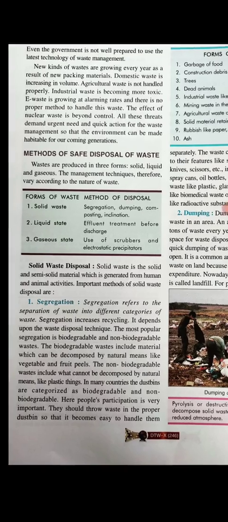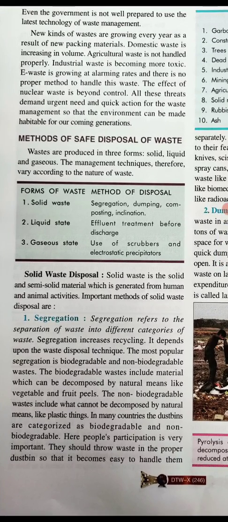These kinds of material include vegetable peels, fruit peels, जो kitchen waste होता है mainly. So for this purpose many countries have different dustbins for biodegradable and non-biodegradable waste. Here people's participation is very important. We also nowadays have different dustbins, blue color and green color, for the disposal of different kinds of waste. But here the role of people is very important, whether they follow these methods or not.